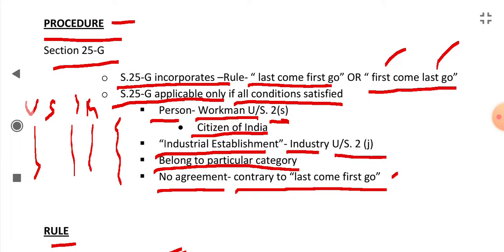What is the procedure of retrenchment? It is given in section 25G. Section 25G incorporates the rule last come first go, or first come last go. This section 25G is applicable if all conditions are satisfied.